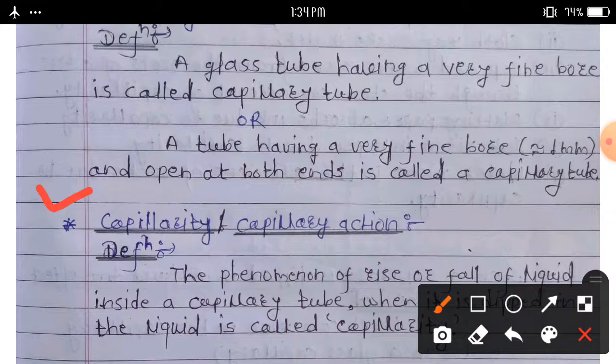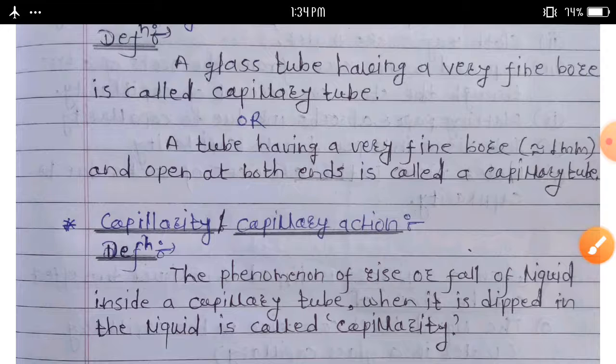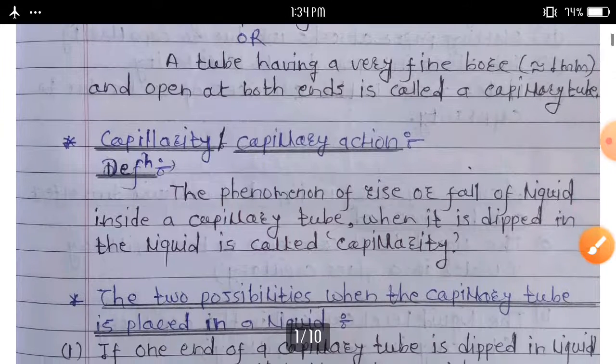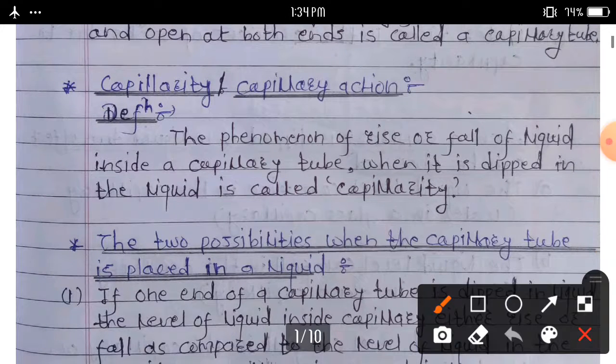Then the next definition we discuss here: capillary action. What do you mean by capillary action? The phenomenon of rise or fall of liquid inside a capillary tube when it is dipped in a liquid is called capillarity or capillary action.